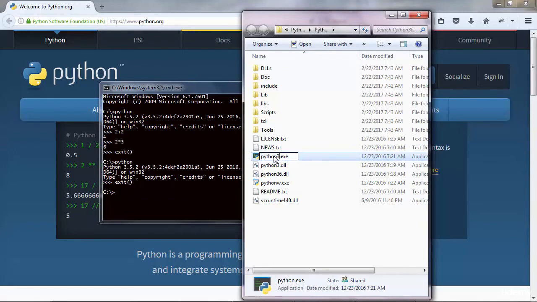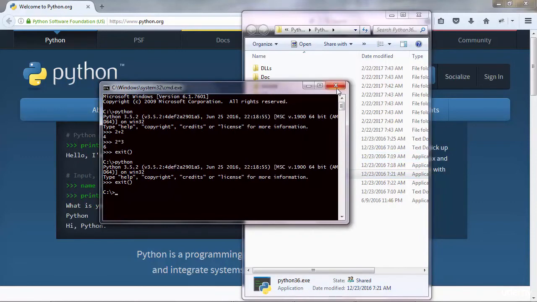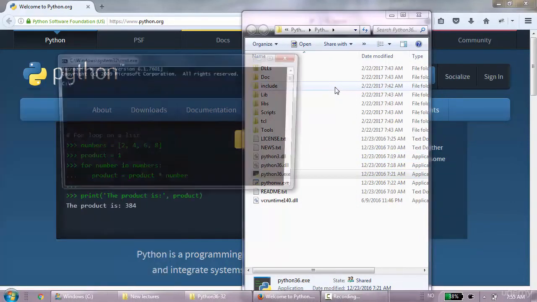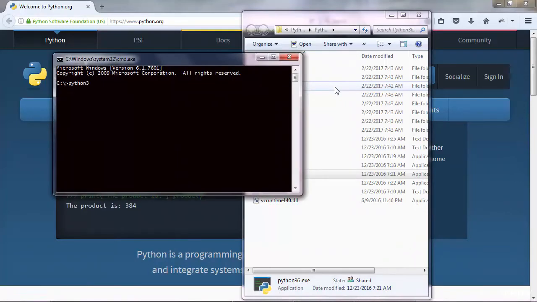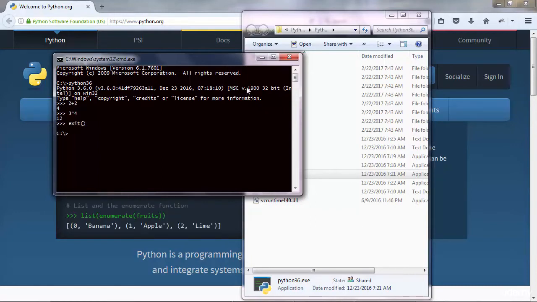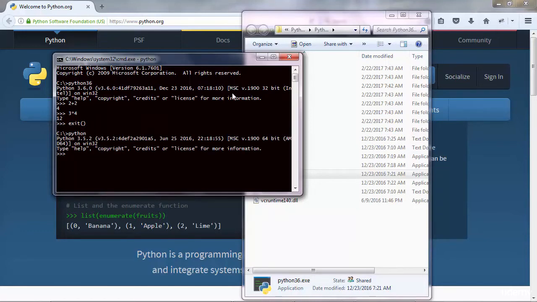Let's say do Python 36 and restart the command prompt, and then run again Python 36, and you get Python 36. So that's a trick. And again, of course, you can do operations here and so on. Of course, you still have Python 3.5. At least I have Python 3.5. Maybe you don't, because you didn't have any Python installed just yet.